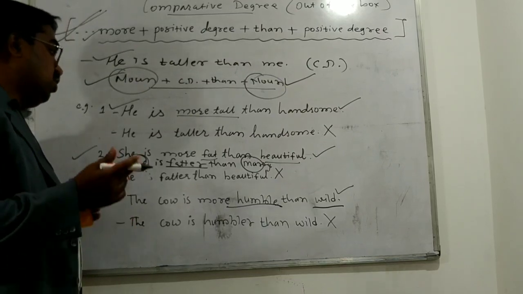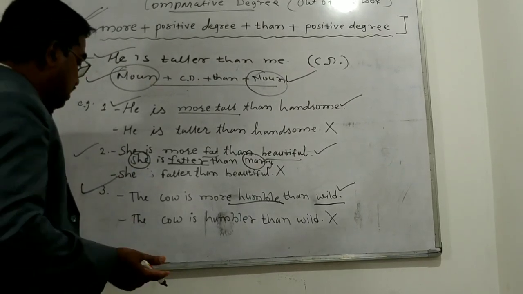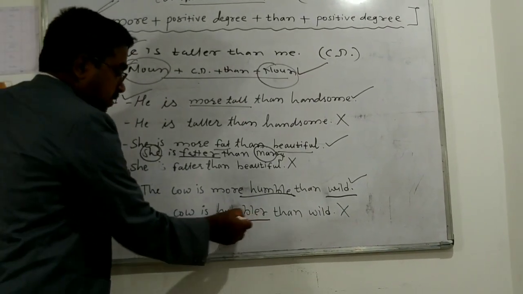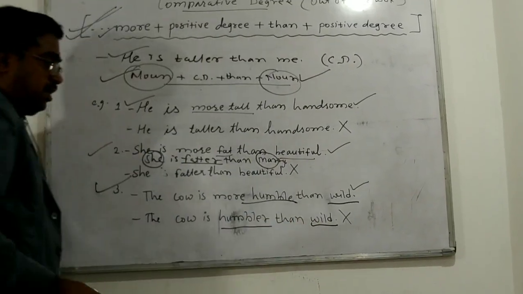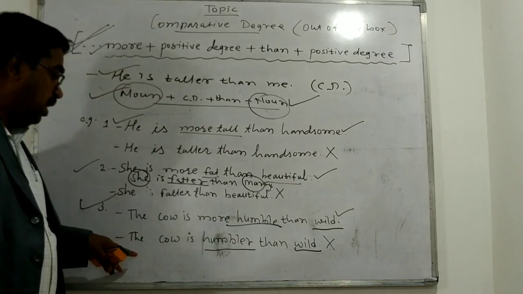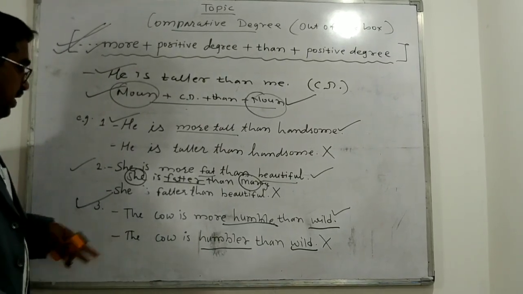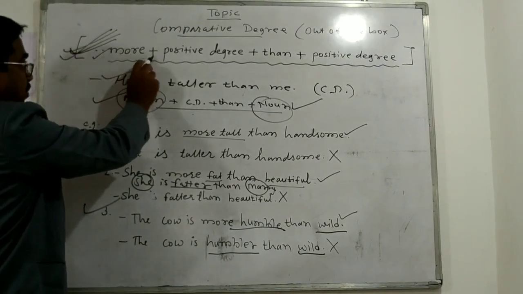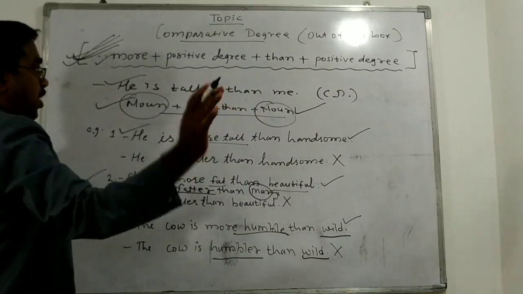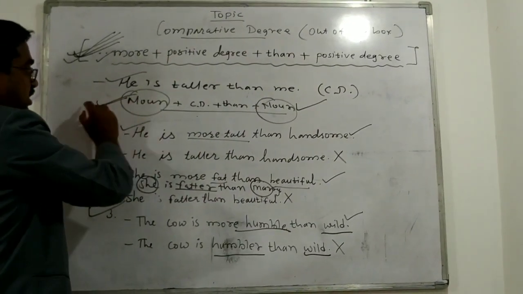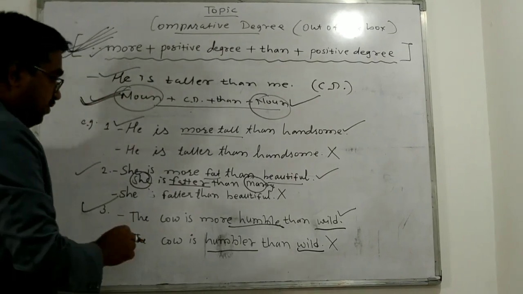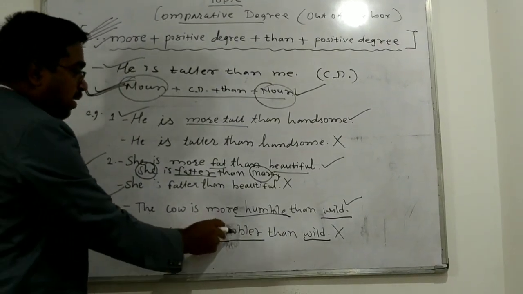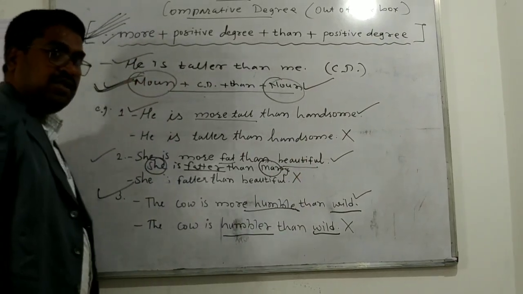So the cow is more humble than wild is correct, and the cow is humbler than wild is incorrect, because it will take more plus positive degree plus than plus positive degree, and not the regular structure, right?